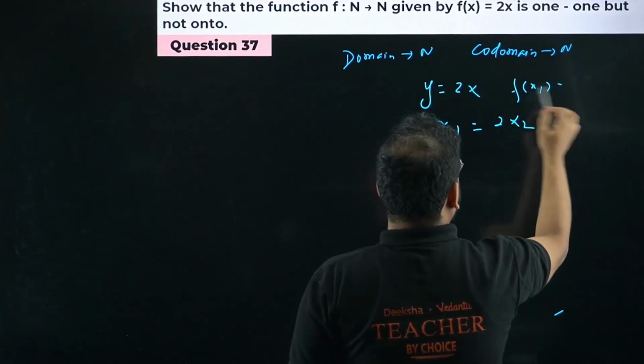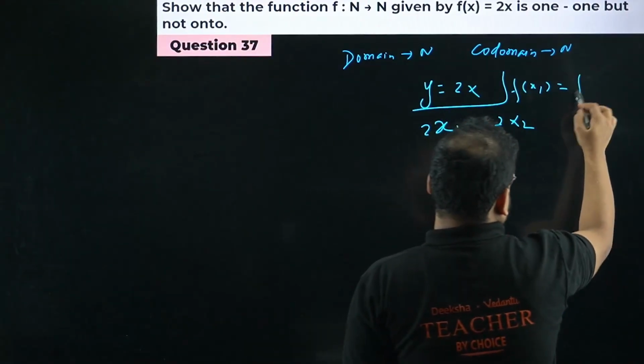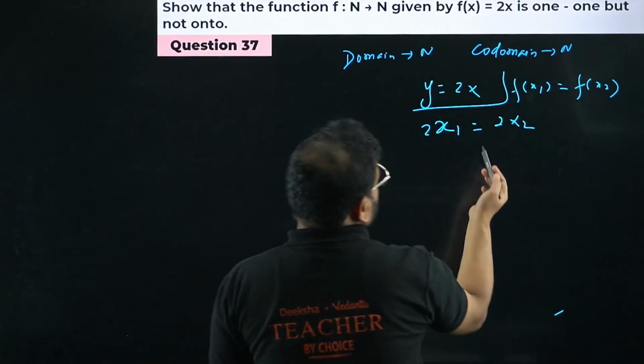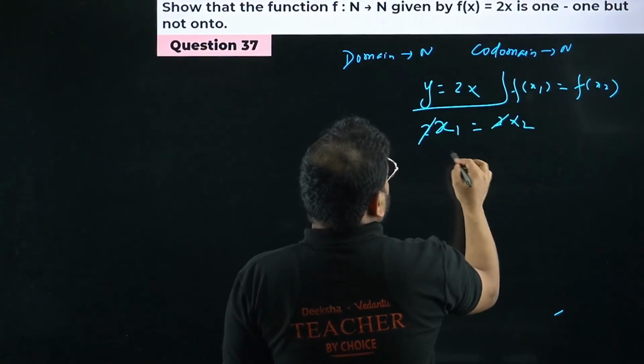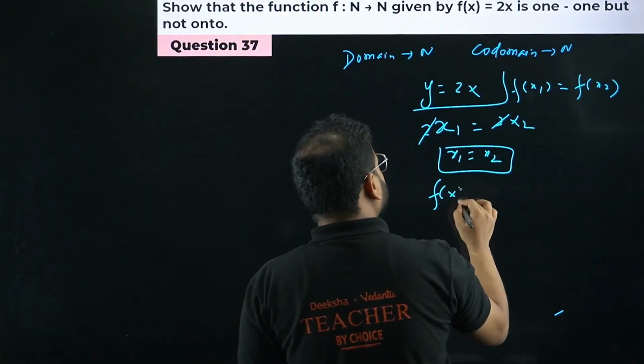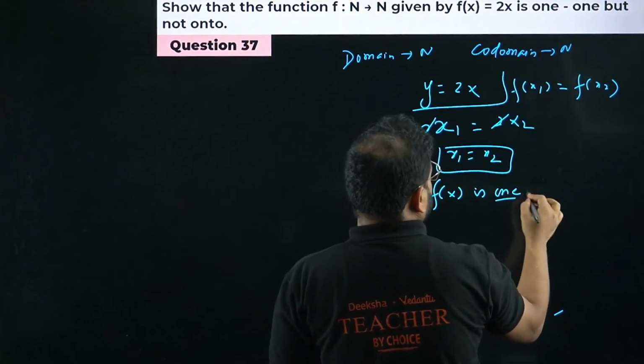Let f(x1) equal f(x2). So we get 2x1 equals 2x2. The 2 and 2 cancel, and we get x1 equals x2. So hence the function f(x) is one-one.